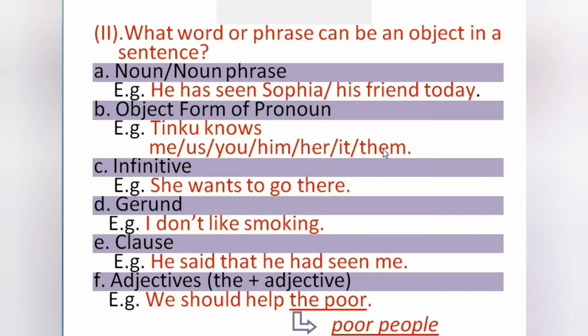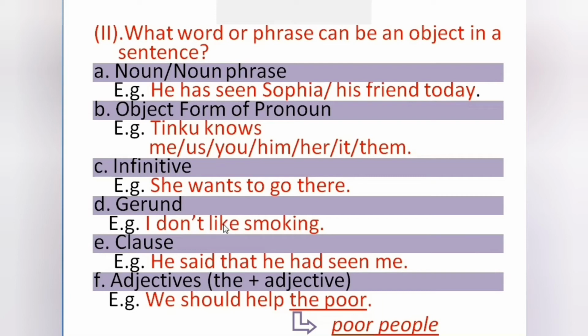Next thing is infinitive, to infinitive. She wants to go there. To go is infinitive here. To go there is object here. She wants what? What does she want? Answer is to go there. So to go there is object here in the sentence. So infinitive functions as object in a sentence.